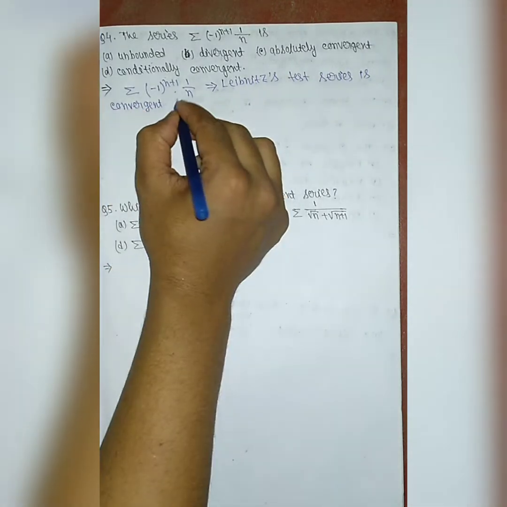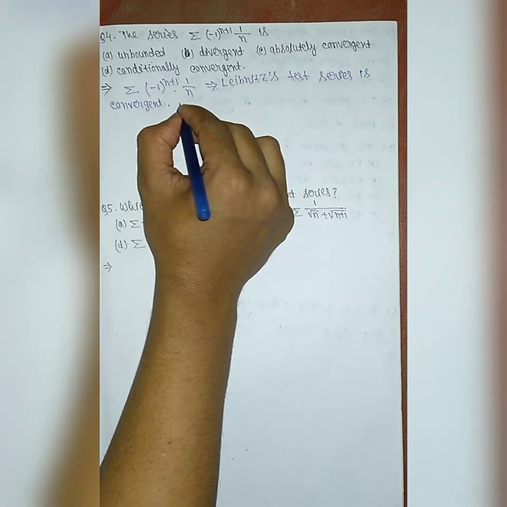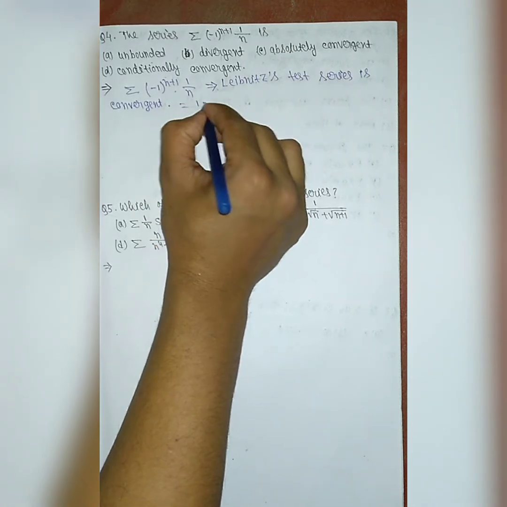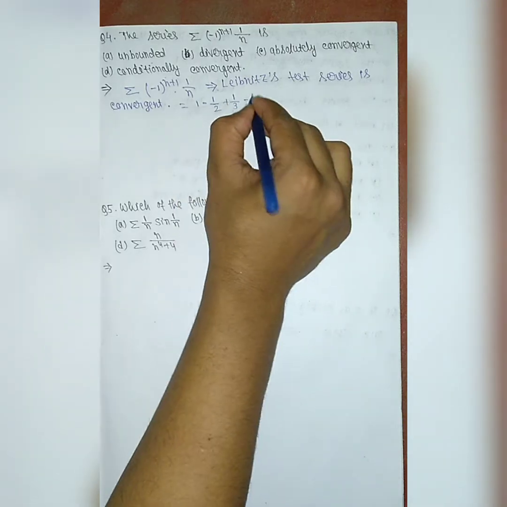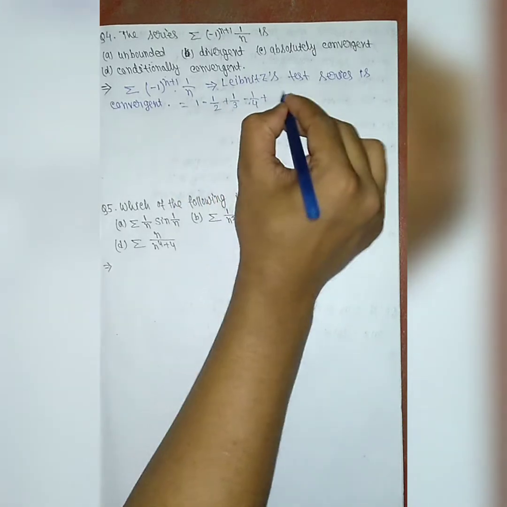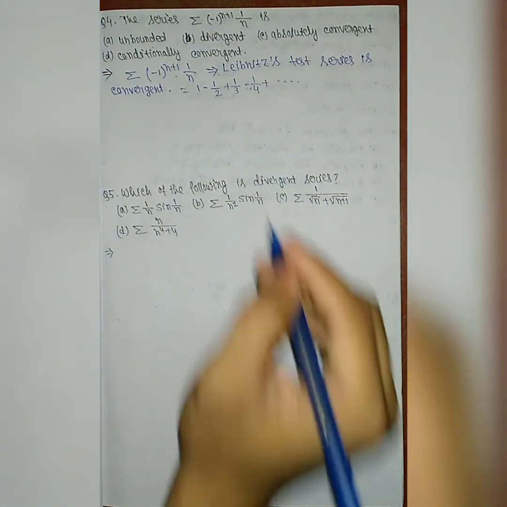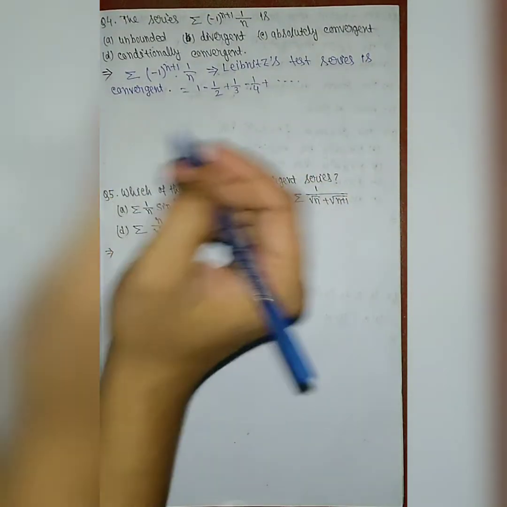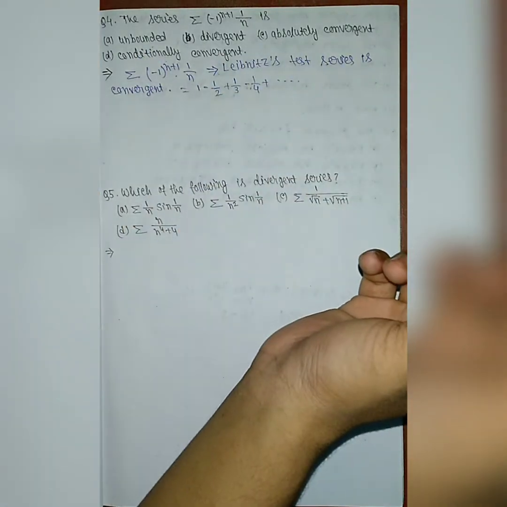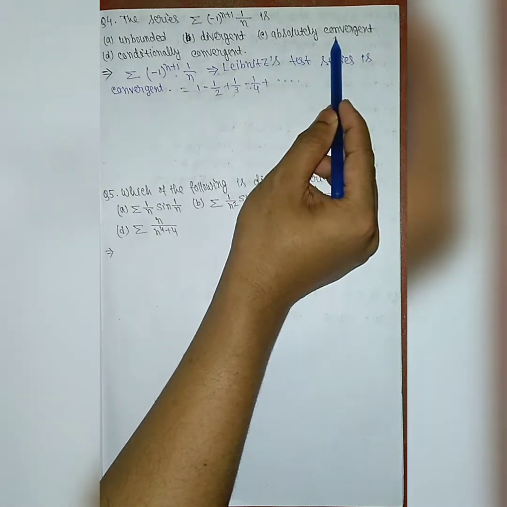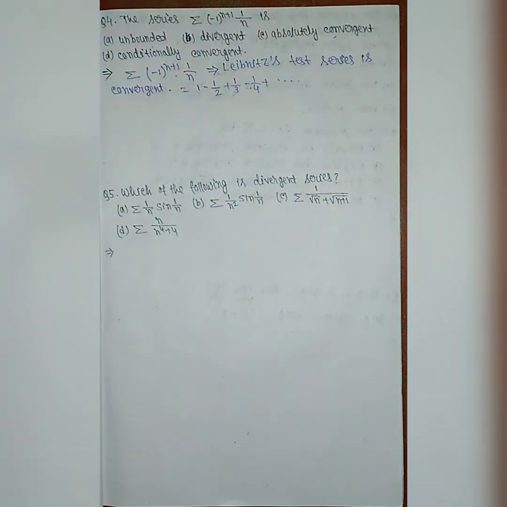We know by Leibniz test what we get the value of this series. This is nothing but 1 minus 1 by 2 plus 1 by 3 minus 1 by 4 plus dot dot dot. This series is convergent by Leibniz test. We know from the results of Leibniz test. Now we have to find whether the series is convergent. Now there is no option that is whether it is convergent or not. It is given whether it is absolutely convergent or it is conditionally convergent.